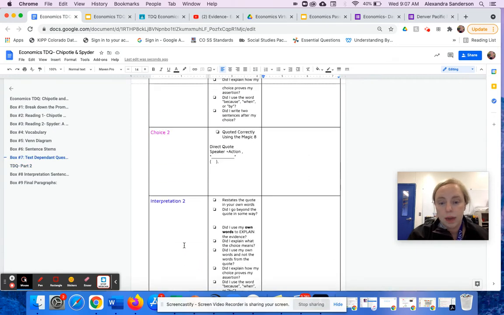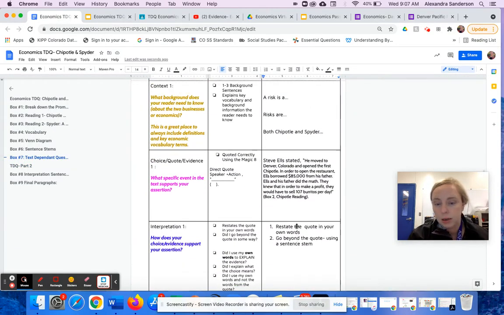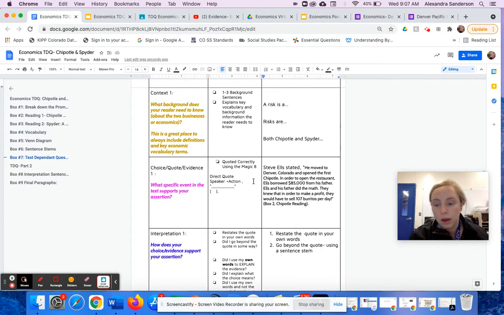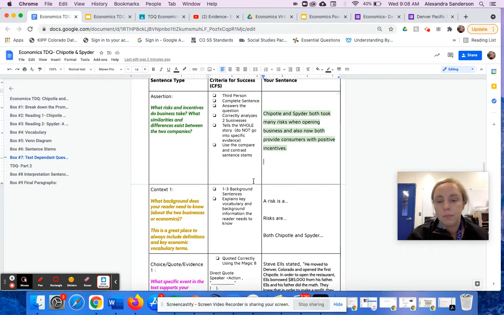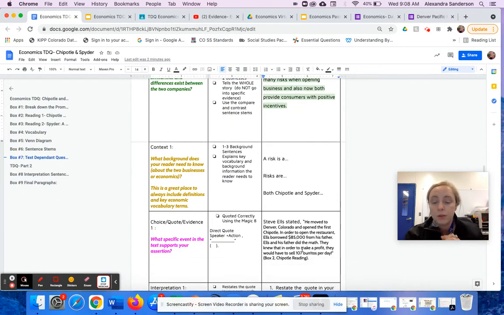So the first step, I have the steps here, but let's read my quote, and then I'm going to interpret that quote. Remember, the first paragraph should be about risks that the companies took, and the second paragraph should be incentives that they give their consumers. So my first quote is about the risk that Chipotle took.